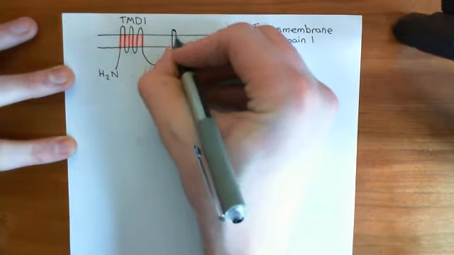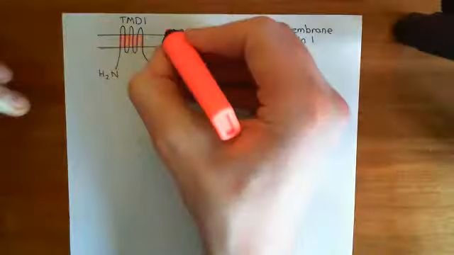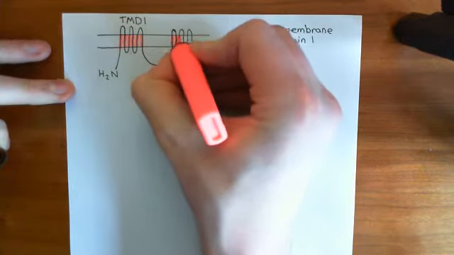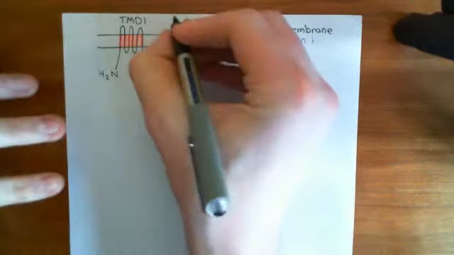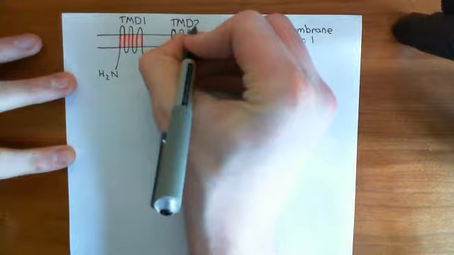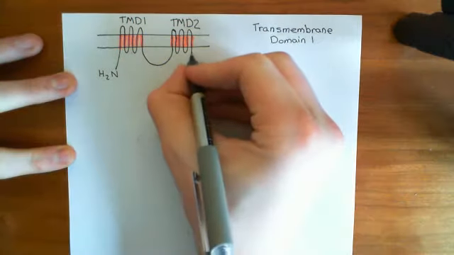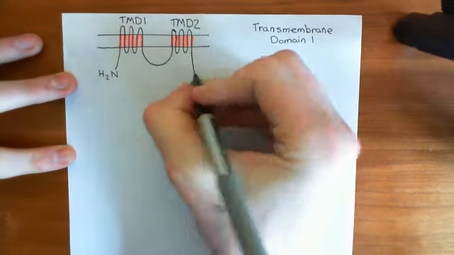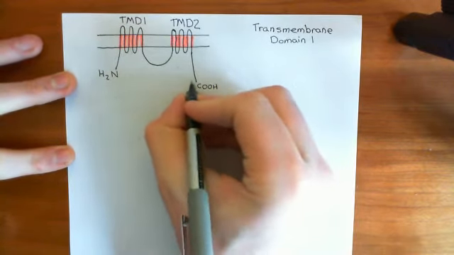of these transmembrane domains, so another cluster of 6 membrane-spanning alpha helices, like so, and we'll colour these in red again as well. So 1, 2, 3, 4, 5, 6. This cluster of 6 membrane-spanning alpha helices is known as transmembrane domain 2, or TMD2. Then you have a cytoplasmic carboxylic acid tail. So here's the carboxylic acid terminus of the polypeptide.